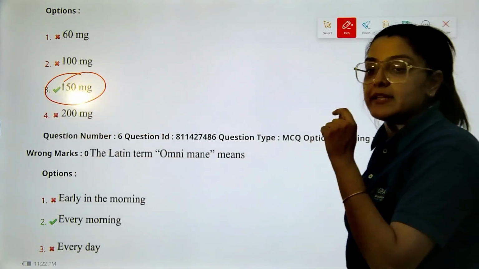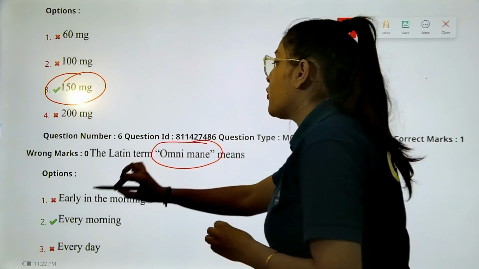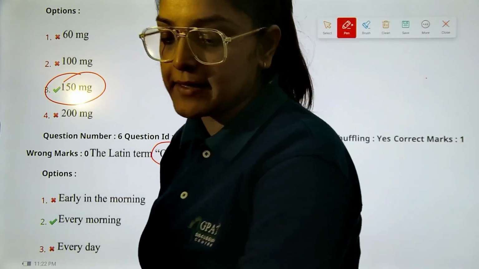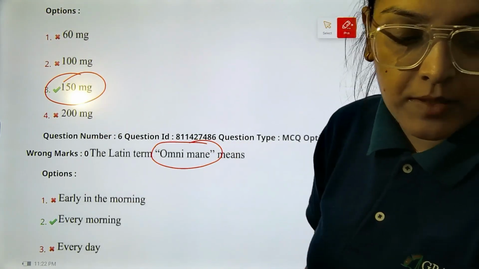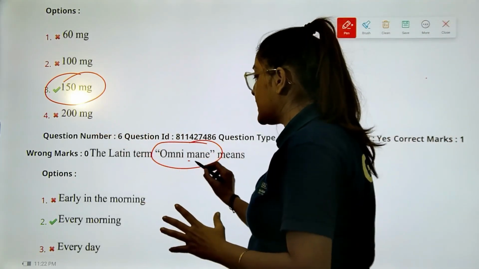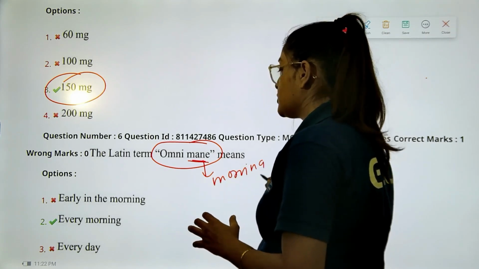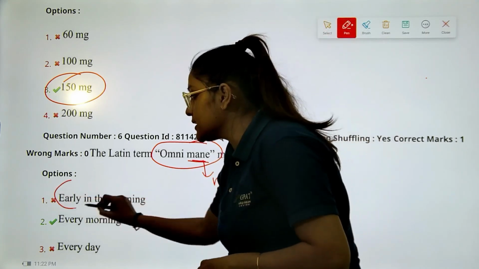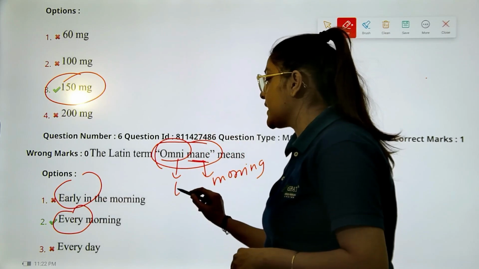Next question, directly based on your Latin terms, which says, what does this Latin term omni mane mean? Now, if you have been a regularly basic knowledge having student, this mane actually means your morning. So the question should have no confusion, but the only confusion was early in the morning or every morning. So omni means every, right?